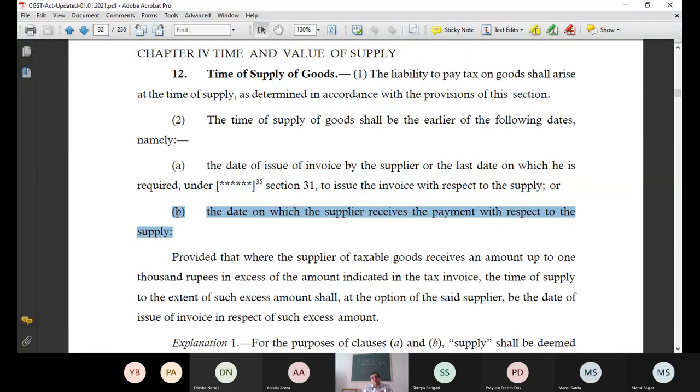That is why, even if advance is received, even if 1 rupee or 1000 crore rupees, in case you are not covered under the composition levy scheme, there is no need to determine the time of supply on the advance until you actually make a supply. That's it.